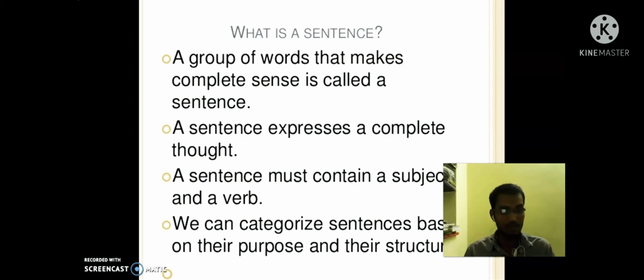A sentence expresses a complete thought. If it expresses an incomplete thought, it is not a sentence. A sentence must contain a subject and a verb. We can categorize a sentence based on its purpose and its structure. I have already told you.